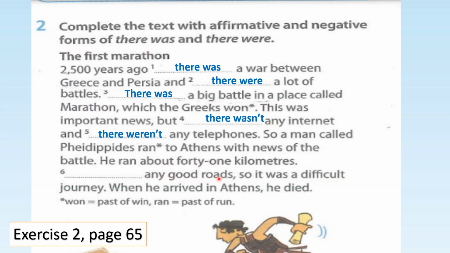Any good roads? See, any again, you have roads. Roads you can count is in plural. Any is negative, so there weren't. There weren't any good roads, so it was a difficult journey. When he arrived in Athens, he died.